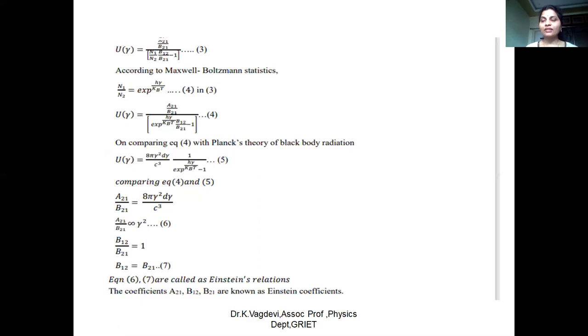So nu is nothing but the incident radiation frequency. Unless you incident an energy on a system, none of the electrons or atoms will go to the excited state, and once they go to the excited state, they may come down spontaneously or they may fall down by stimulation. But remember that always the stimulated emission leads to the laser action. So this is about Einstein's coefficients. Einstein has theoretically proved that at equilibrium conditions, stimulated absorption is equal to stimulated emission. So this gave a supporting proof for the existence of laser light through stimulated emission. Thank you.